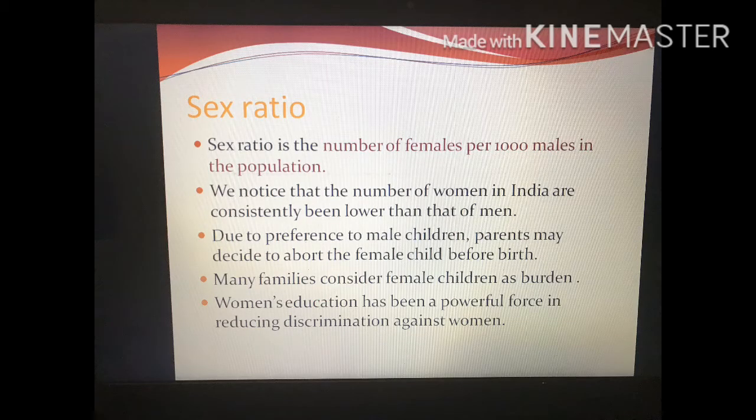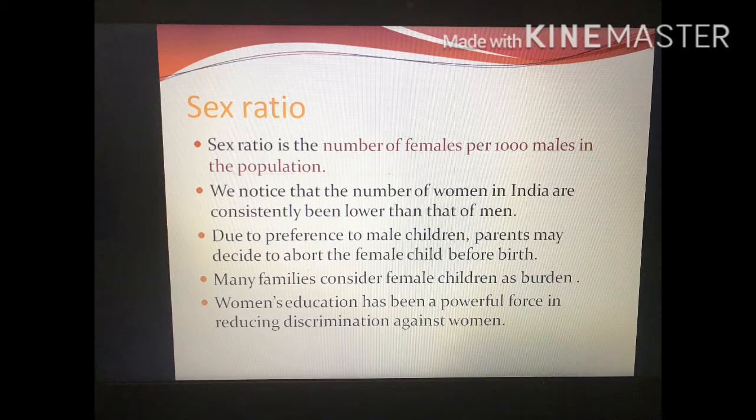Now sex ratio. Sex ratio is the number of females per 1,000 males in the population. This is the definition of sex ratio. We notice that the number of women in India has been consistently lower than that of men. We have heard this for many years, that the number of women in India is consistently lower than men. So the number of men is more in India than women.